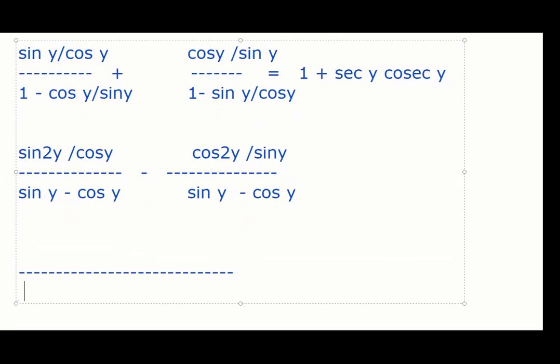So my denominator is sine y minus cos y. So the denominator is still okay. So the numerator will be what? Sine square y by cos y minus cos square y by sine y. That is bad, right? But that's fine. Now what? What can we do?